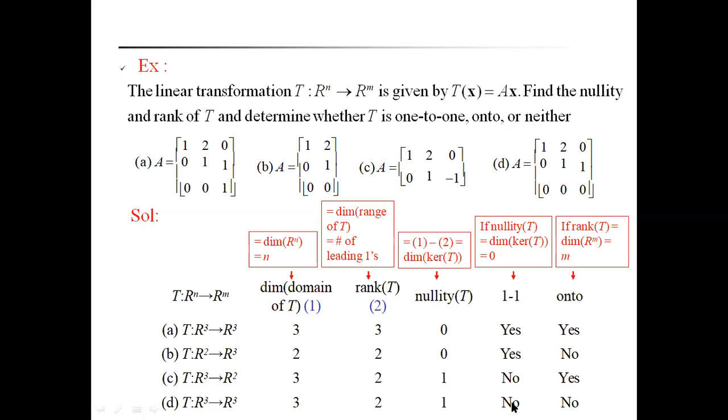That's why it is not a one-to-one mapping, and also it is not an onto mapping because the rank of T should be equal to the dimension of the range of T. Range of T is 3. 3 is not equal to 2. That's why it is not an onto mapping.